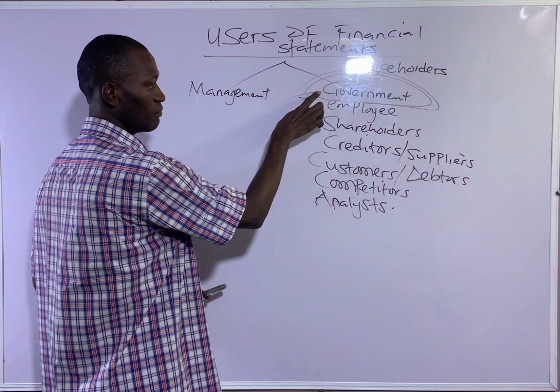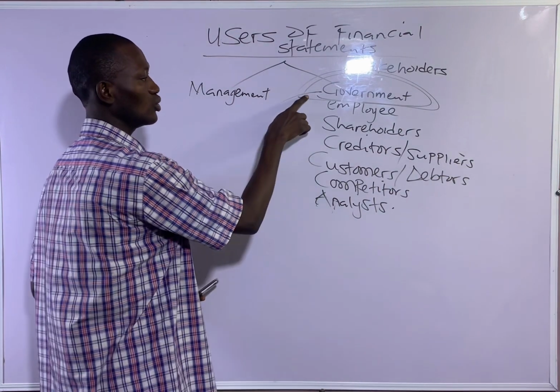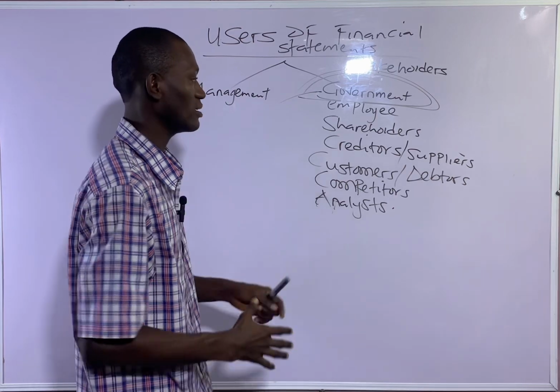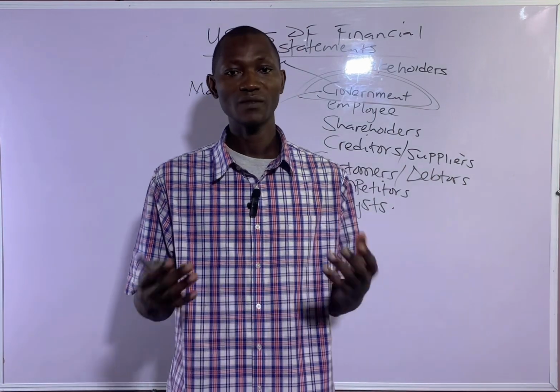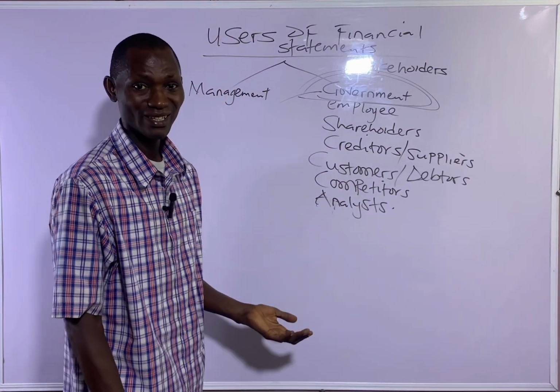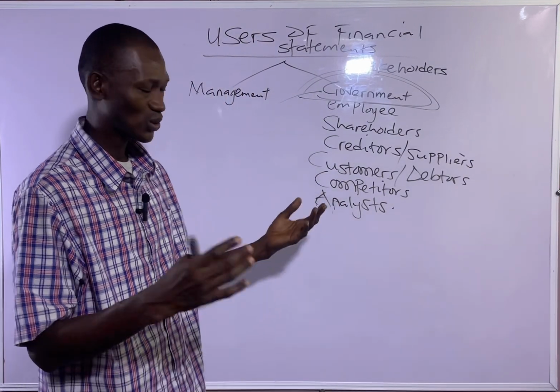So government will make use of financial statement through its agents, which you have listed: Federal Inland Revenue Service, Federal Office of Statistics, Corporate Affairs Commission, NDIC, CBN, and so on and so forth.